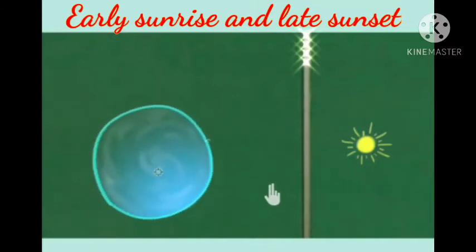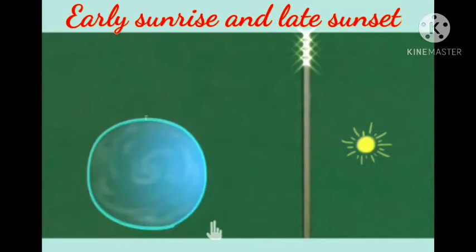As we know, earth rotates around its axis, due to which day and night happen. But we are not able to feel this movement, as earth is a very big mass and we are very small on its surface. We feel the sun is moving around the earth, and hence we say the sun is rising or setting. But actually we are moving around the sun.